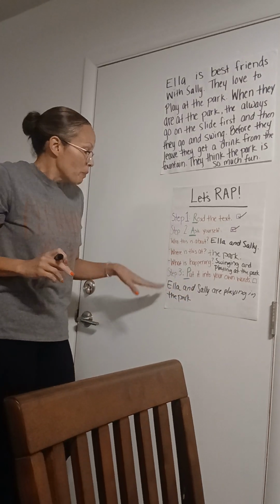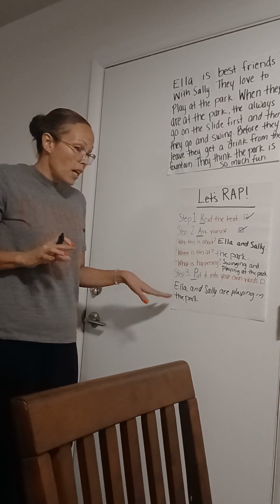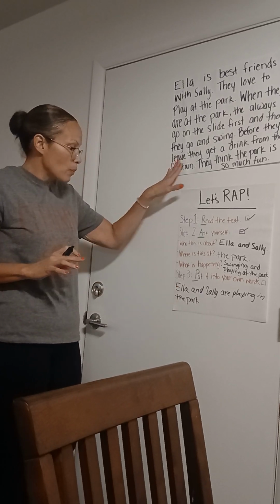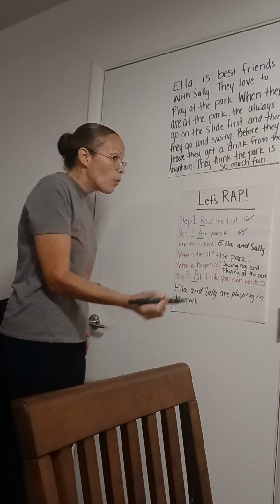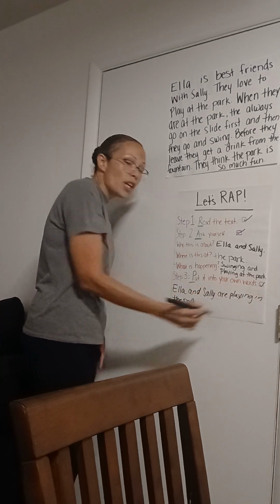All right, so we put it into our own words and we said that Ella and Sally are playing in the park. That is what this text is about. So when we finish this, we can go ahead and check off our last box.